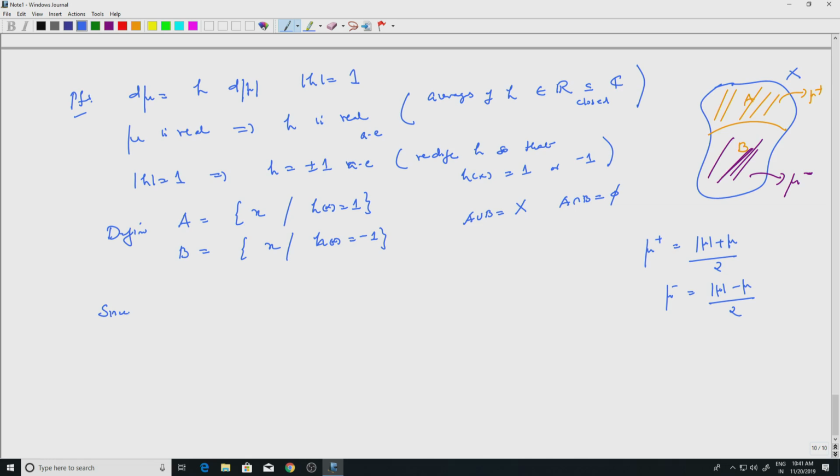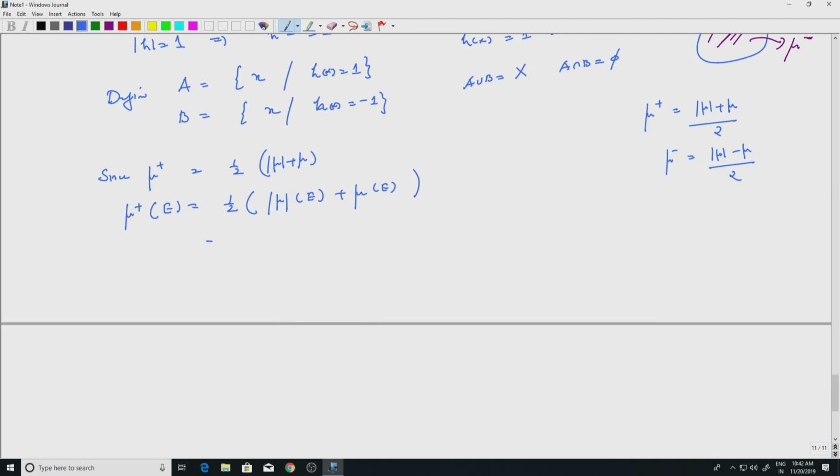Since mu plus is equal to half of mod mu plus mu, how will I write mu plus of E? Mu plus of any set E is of course half times mod mu of E plus mu of E, correct.